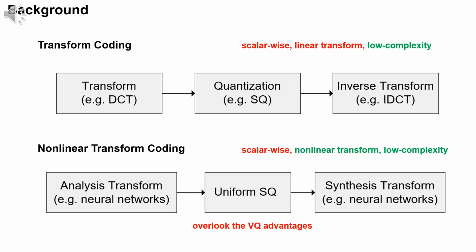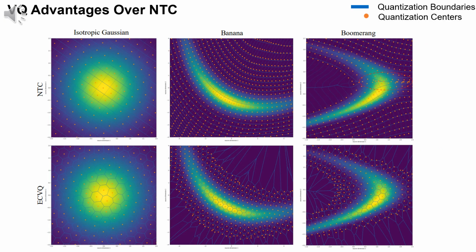Recently, thanks to the progress of deep learning, many image coding methods based on nonlinear transform coding have achieved great success. NTC replaced the components in transform coding with nonlinear neural networks. However, NTC overlooked the VQ advantages due to the use of uniform scalar quantization. Here we compare the quantization results of SQ and VQ on 3 different distributions: isotropic Gaussian, banana and boomerang. Blue lines are the quantization boundaries and orange points are the quantization centers.